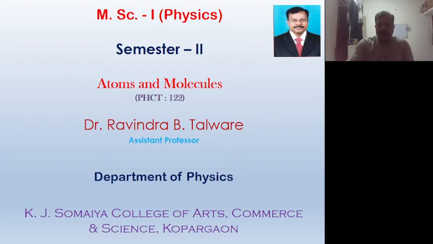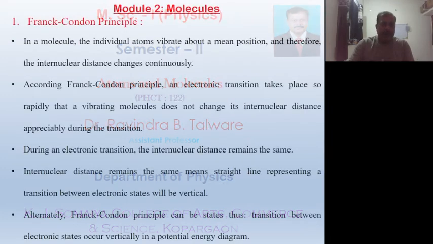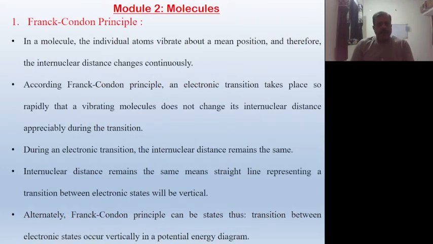We have to discuss Franck-Condon's principle. Now, we have to discuss this principle. In a molecule, the individual atom vibrates about a mean position, and therefore the internuclear distance changes continuously. But according to Franck-Condon's principle, an electronic transition takes place so rapidly that a vibrating molecule does not change its internuclear distance appreciably during the transition.